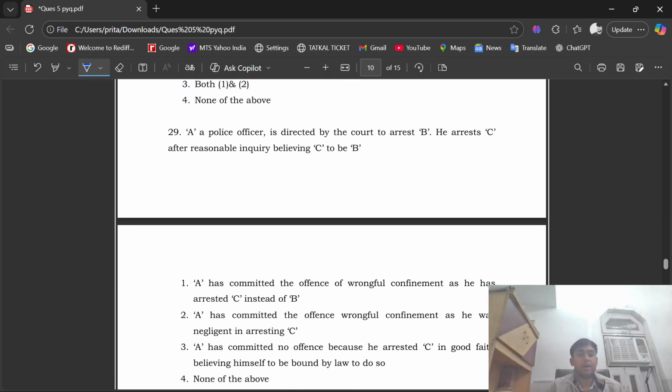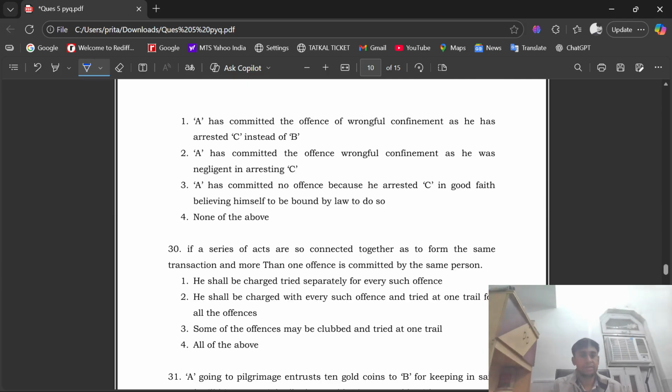Question number 29. A police officer is directed by the court to arrest B. He arrests C, after reasonable inquiry believing C to be B. Here the options: first, A has committed the offense of wrongful confinement as he has arrested C instead of B. Option number second, A has committed the offense of wrongful confinement as he was negligent in arresting C. Option number three, A has committed no offense because he arrested C in good faith, believing himself to be bound by law to do so. Option D, none of the above. Here the right option is option number three.